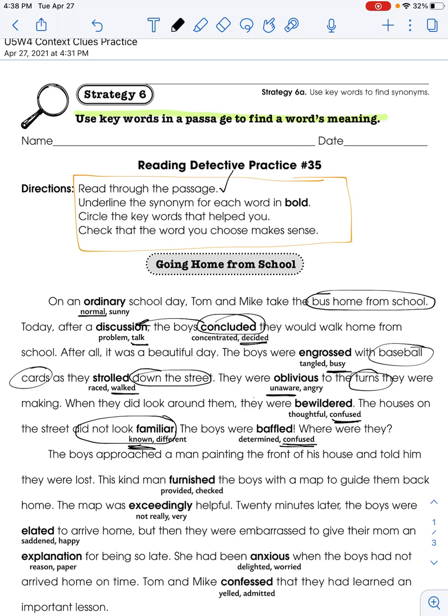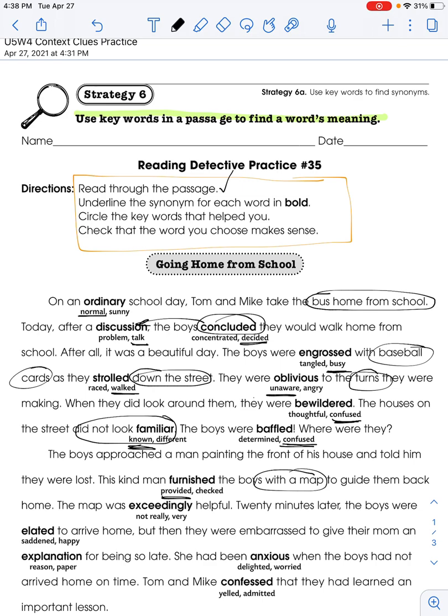The boys approached a man painting the front of his house and told him they were lost. The kind man furnished the boys with a map to guide them back home. So we need to figure out, does furnished mean provided or does that mean checked? Well, I can kind of replace the word. The kind man provided the boys with a map. That makes sense. The kind man checked the boys with a map. That doesn't make sense. So my answer here would be provided. And I can tell that because they're getting something, right? Furnished must mean provided.